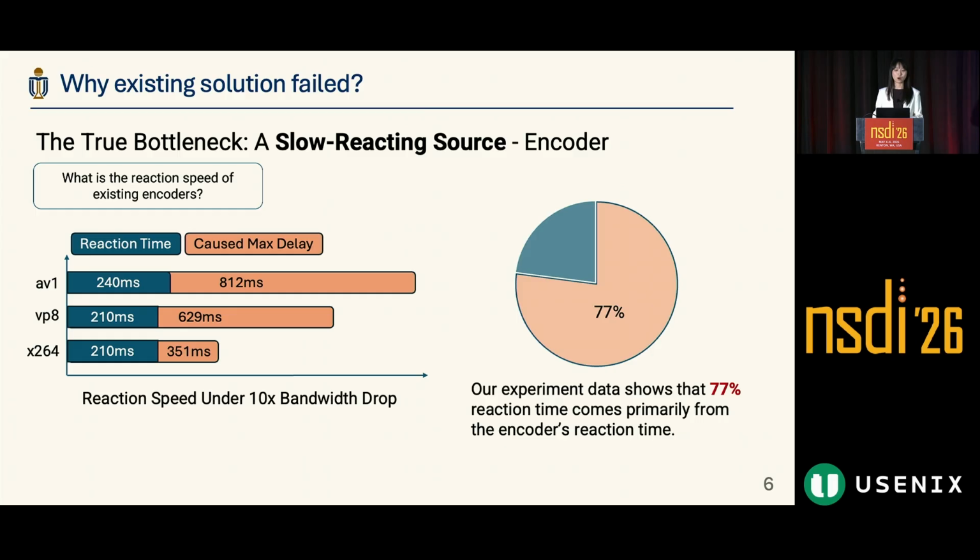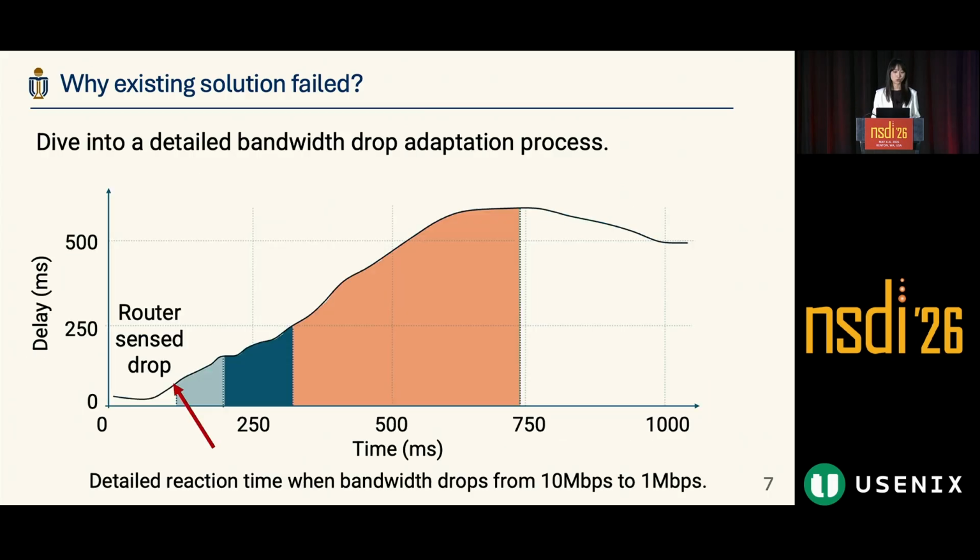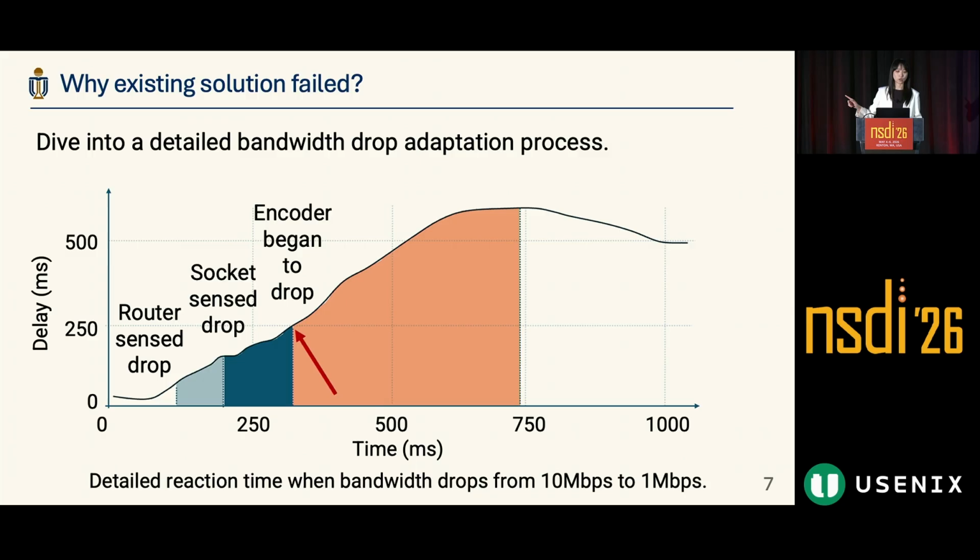And why does the encoder take so long? Let's understand why the encoder takes this long. Let's dive into the detailed bandwidth drop adaptation process. From here, the router sends the drop, and some time later, the socket begins to sense the drop. From here, the socket will tell the encoder it's time to drop the bitrate.